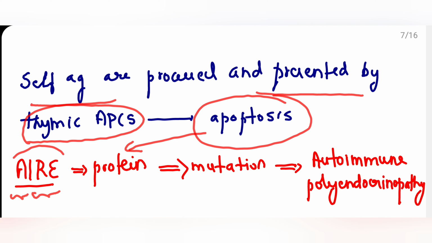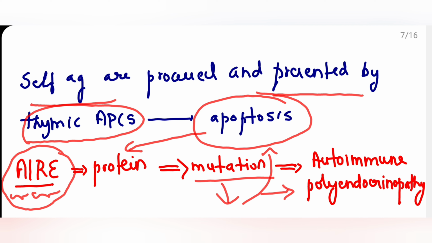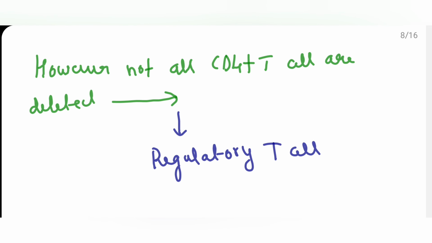Suppose there is a mutation of AIRE, that results in failure of apoptosis of self-reactive B and T lymphocytes, resulting in the condition known as autoimmune polyendocrinopathy. But not all the T lymphocytes carrying self-reactive receptors are eliminated.